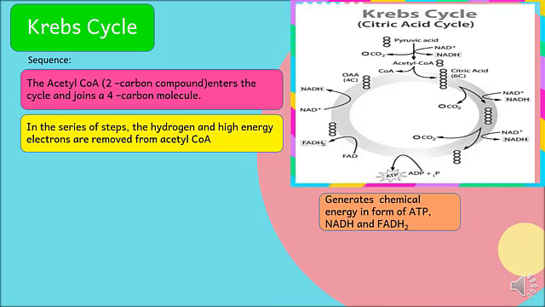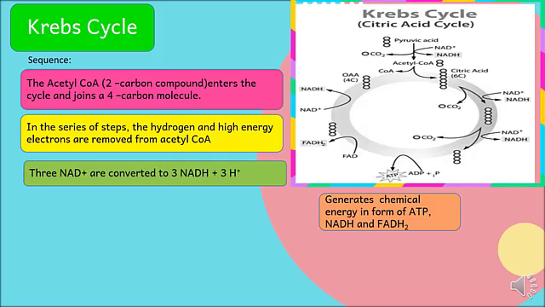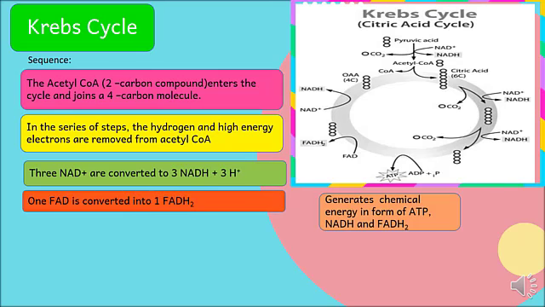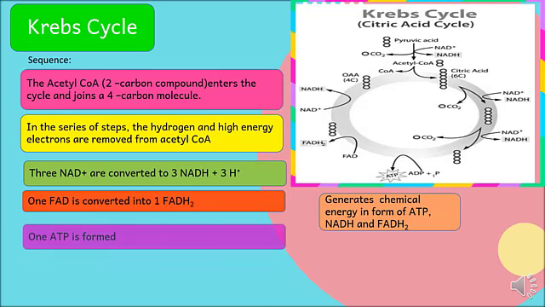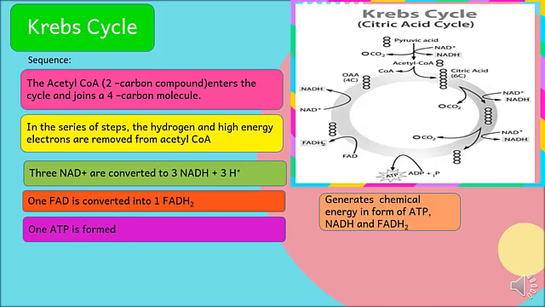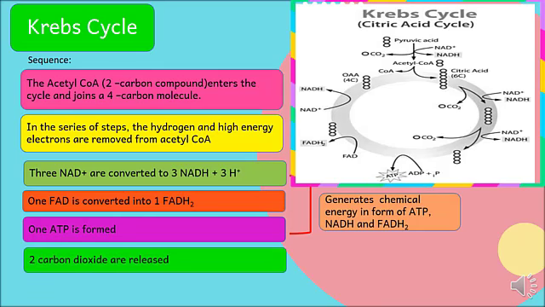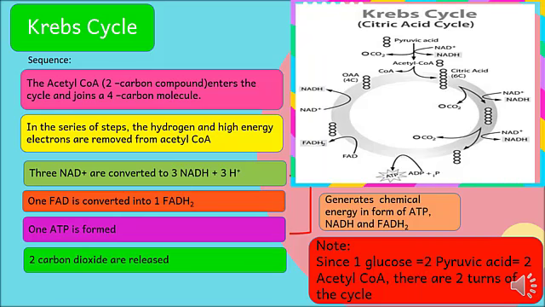To know how much energy will form, let us consider this one. 3 NAD plus are converted to 3 NADH and 3 hydrogen ion. 1 FAD is converted into 1 FADH2, and 1 ATP is formed. This energy production was accompanied by the release of 2 carbon dioxide. Take note of this, since 1 glucose is equal to 2 pyruvic acid equal to 2 acetyl-CoA, there are 2 turns of the cycle.